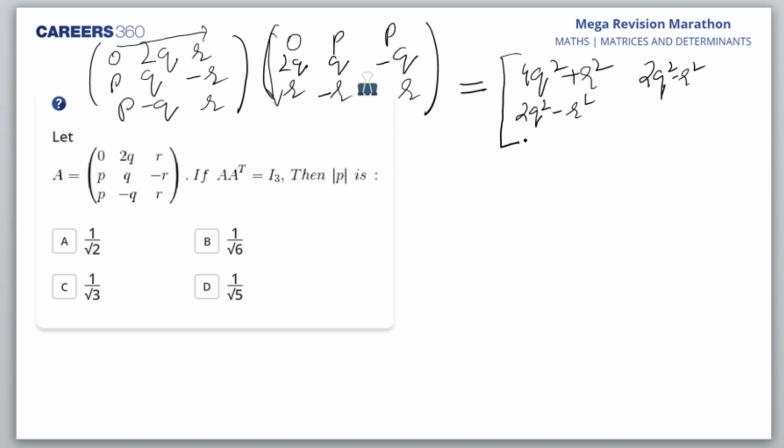Same, minus 2q square plus r square I'll get here. Here I'll get p square plus q square plus r square. Here I'll get p square minus q square minus r square. Here what do I get? I get minus q square plus r square. Is it okay, students?